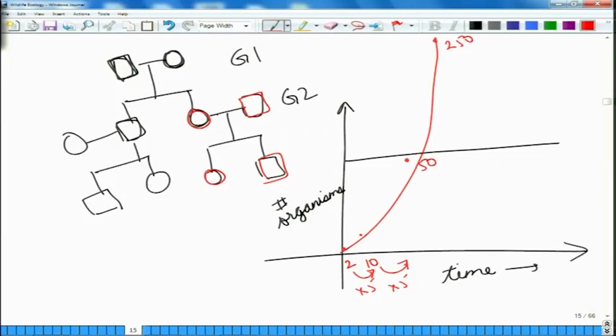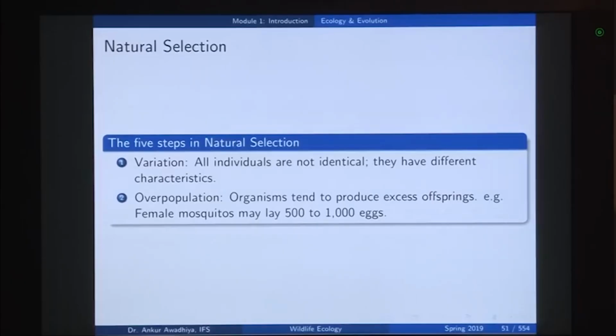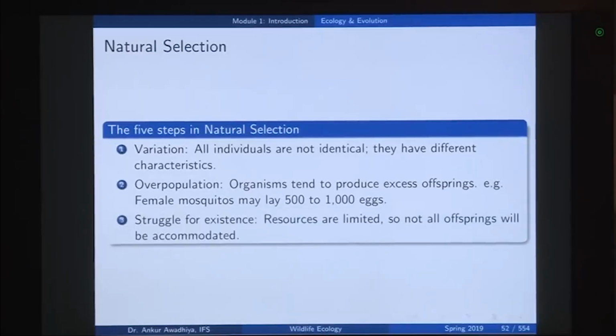Now, in nature what we observe is that organisms tend to produce excess offspring. So, most of the organisms tend to go for an exponential curve, but the problem with that exponential curve is that you do not have ample resources to accommodate all of these organisms. So, there will be a struggle for existence. The resources are limited, so not all offsprings will be accommodated, and when that is a situation, then you will have some individuals that will have to be eliminated.